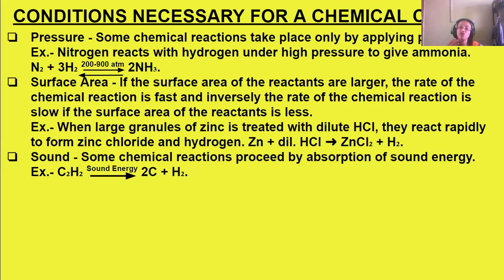Due to sound energy, it breaks to carbon and hydrogen. So ethene breaks into carbon and hydrogen with the help of sound energy. Okay, so the conditions necessary for a chemical change, that is clear.